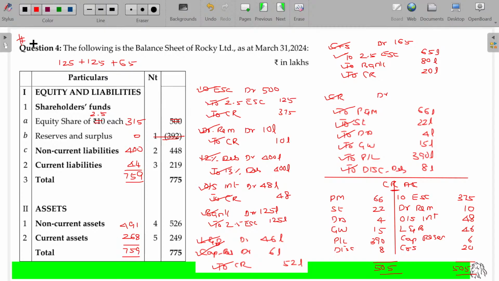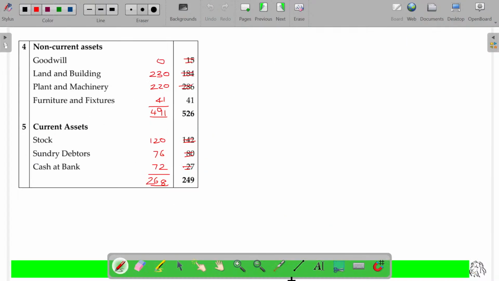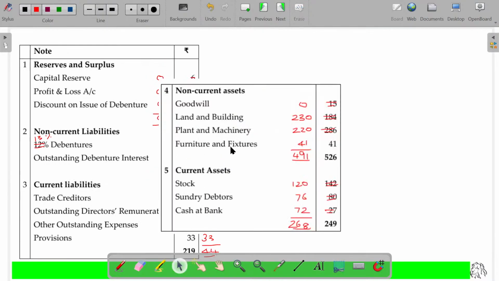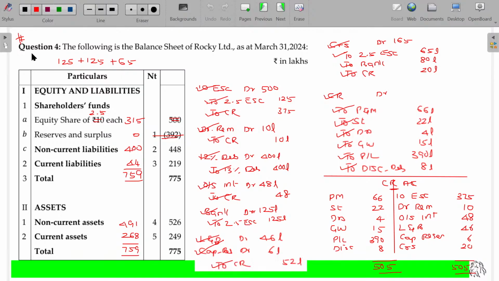So on the first page I have journal entries and the new balance sheet. In the second page I have the schedules, the modified schedules. Finish up copying the first page. Once it is okay, then I will show the second page to be copied. Clear? It's very simple.